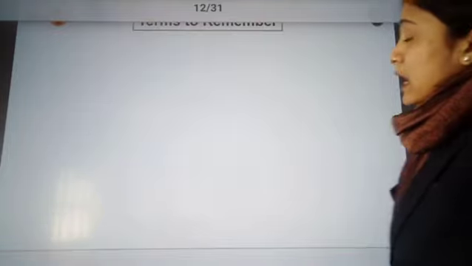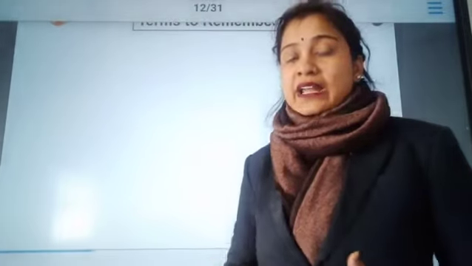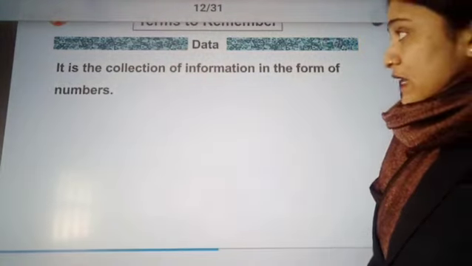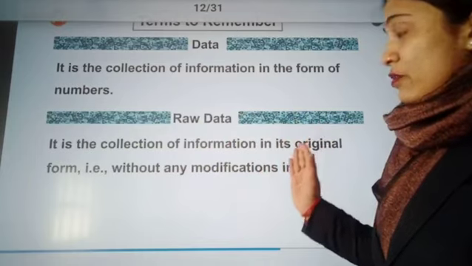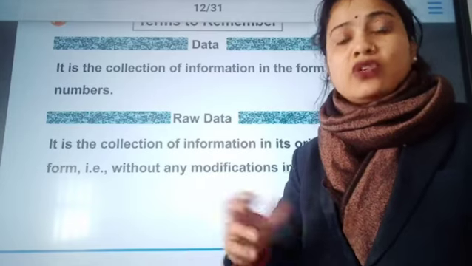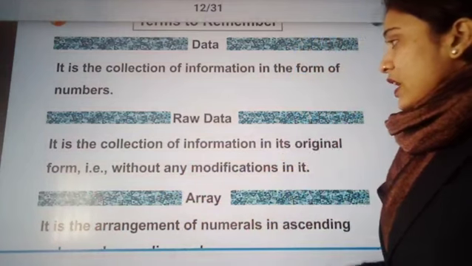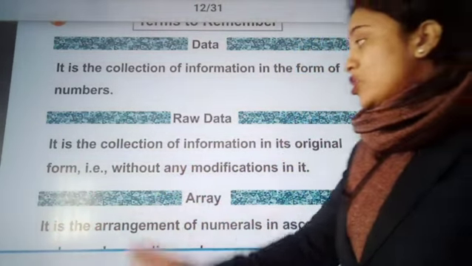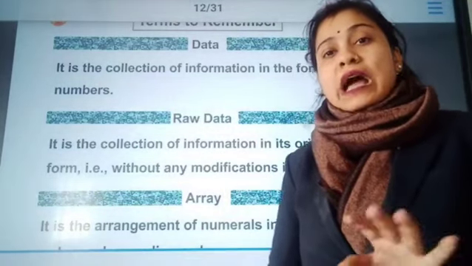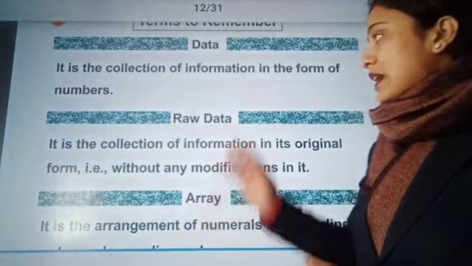Alright, now what are the terms we have to remember while studying data handling? The various terms we have to discuss begin with: what is data? Obviously it is the collection of information in the form of numbers. And as I told you initially, whatever data we collect is in the form of raw data. So what is raw data? It is the collection of information in its original form without any modification. Without any modification means we have not arranged the data. We have simply collected it and presented it. So that is raw data.